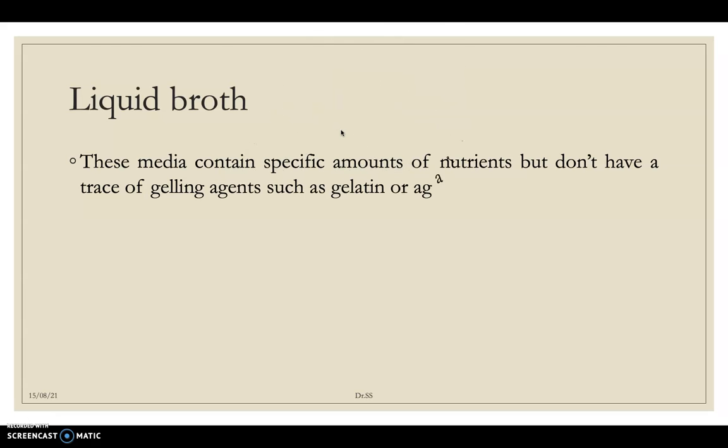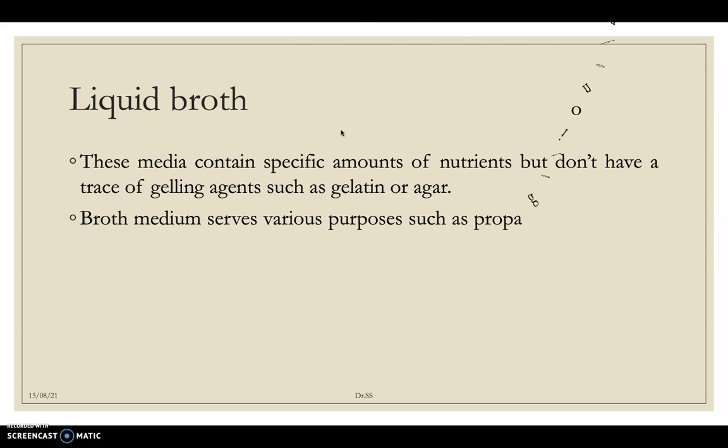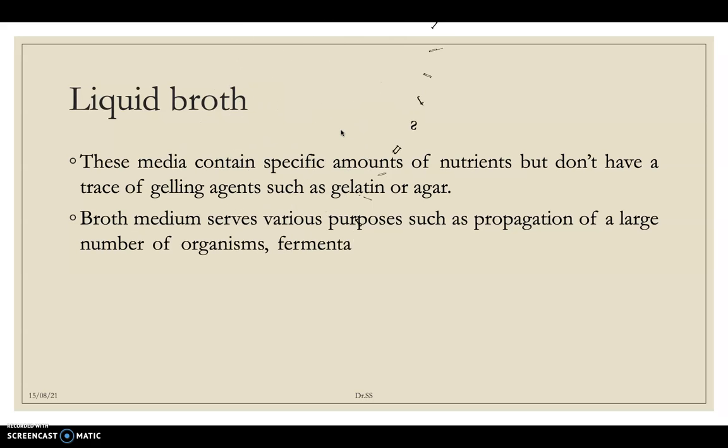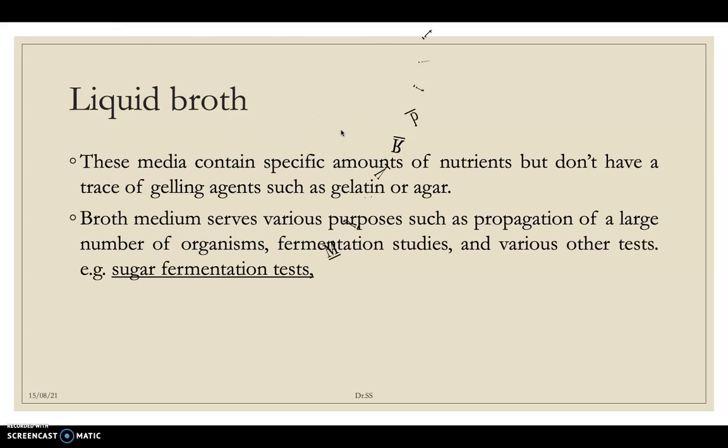It is mainly used for the culturing of organisms, in addition to being used for some of the tests. For example, for fermentation studies we can use these organisms by means of the test, that is called the sugar fermentation test.